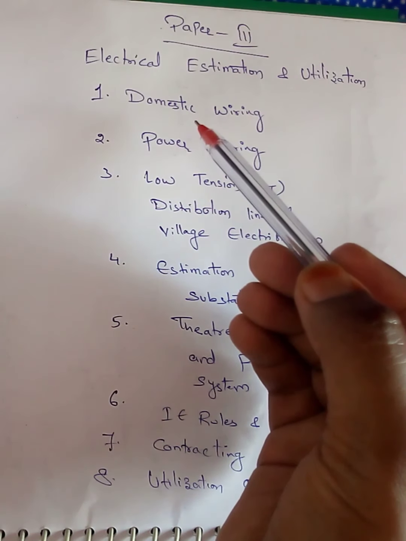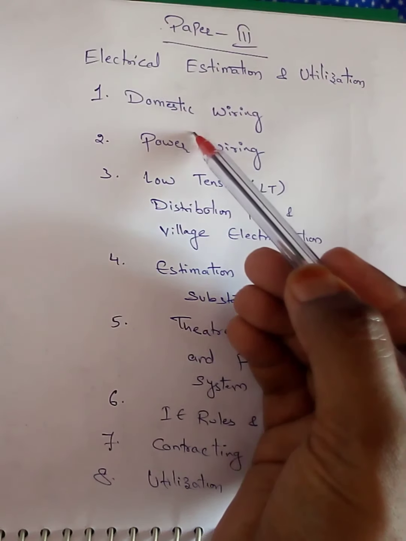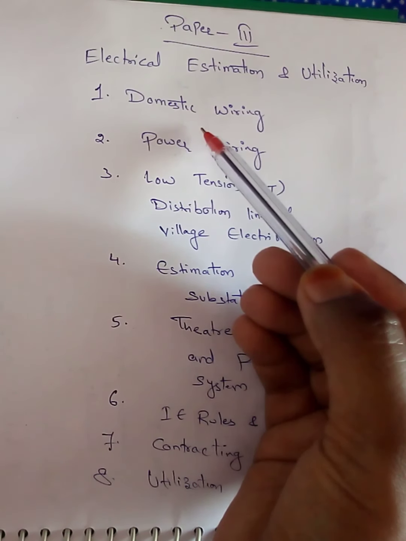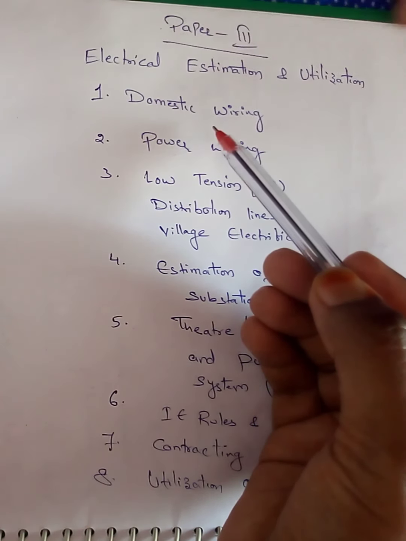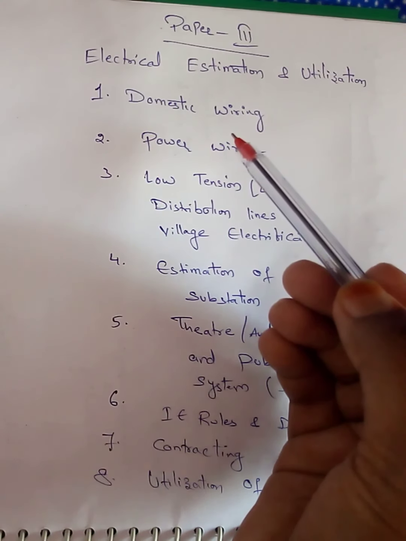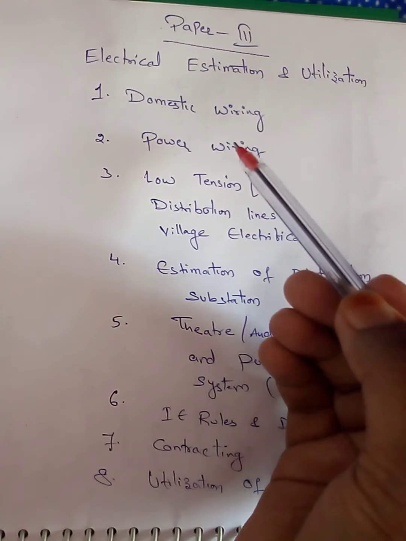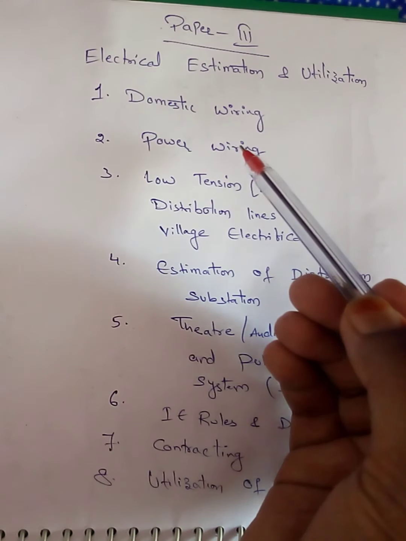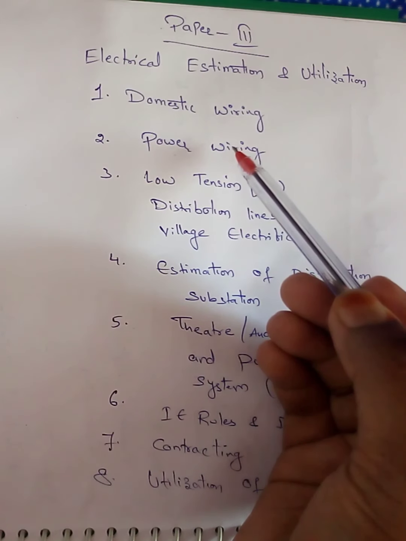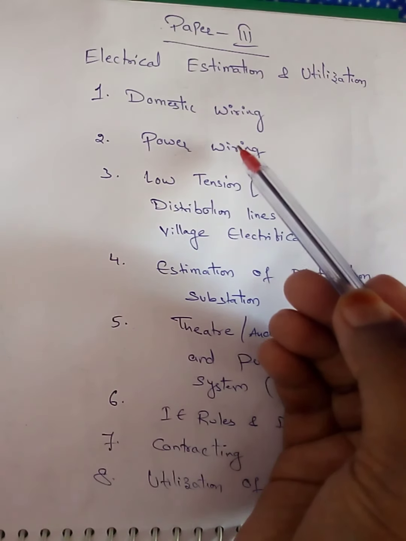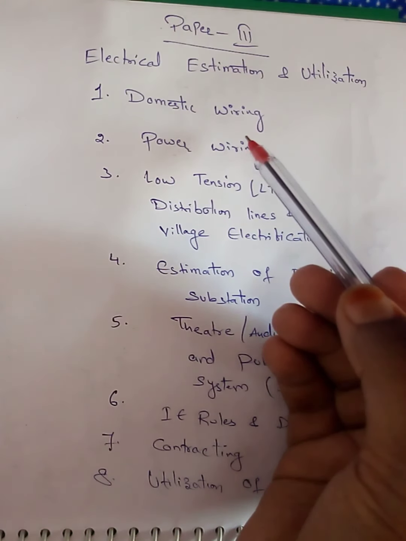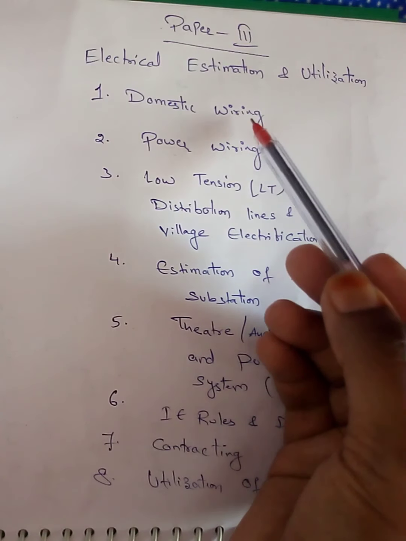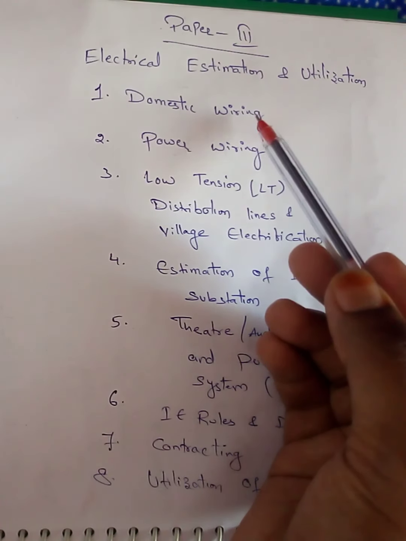In domestic wiring, we are going to study various types of house wiring and basic requirements of utilities, estimation, and the materials, accessories and tools which we are using in domestic wiring, and types of loads, types of sub-circuits, types of service mains, and designing the number of sub-circuits and distribution boards as per IE rules, preparation of wiring installation plan, layout with light load and power loads, and calculation of length of wire, how much wire we are going to use for house wiring. So these come under the first unit, domestic wiring.